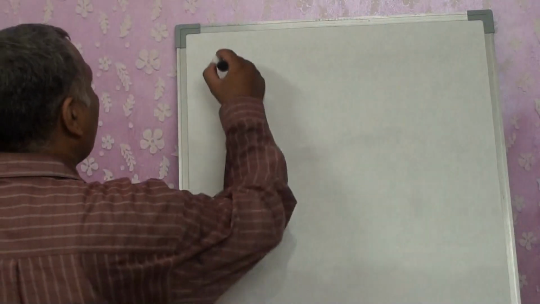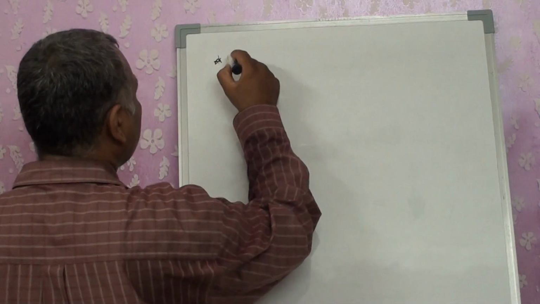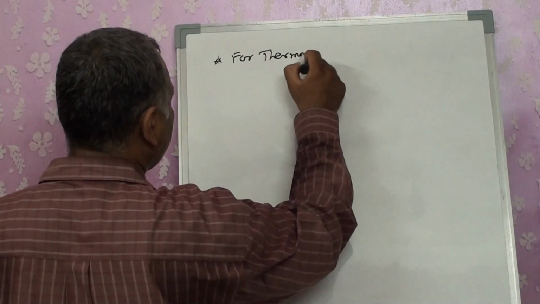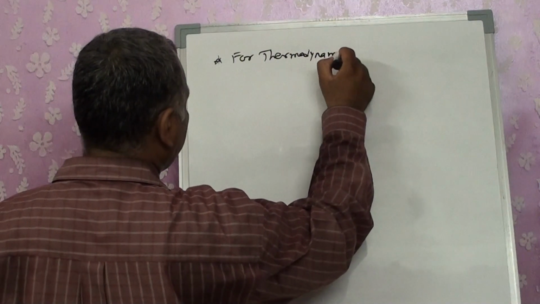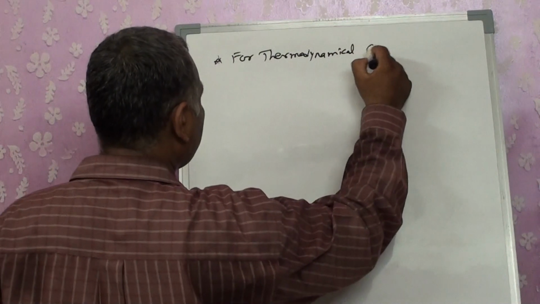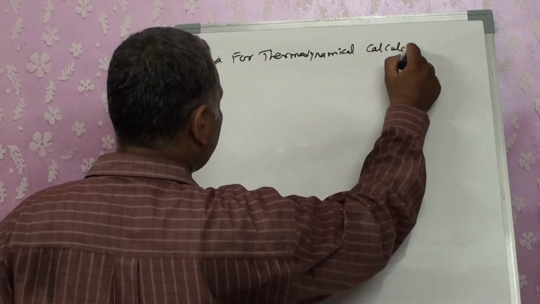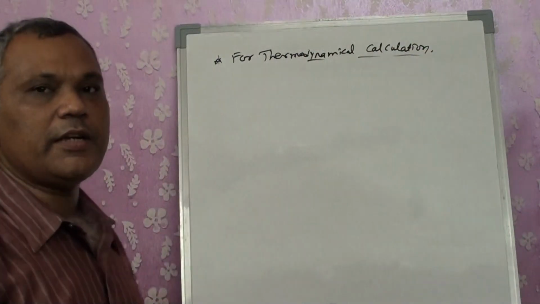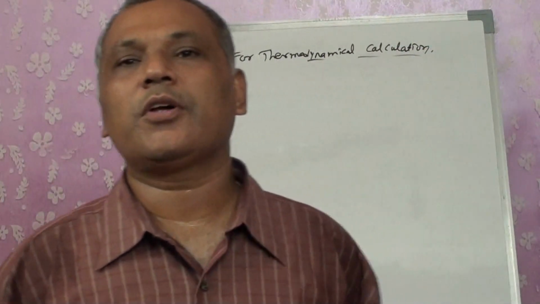So here for thermodynamics, now first of all we will see all the equations based on thermodynamics.